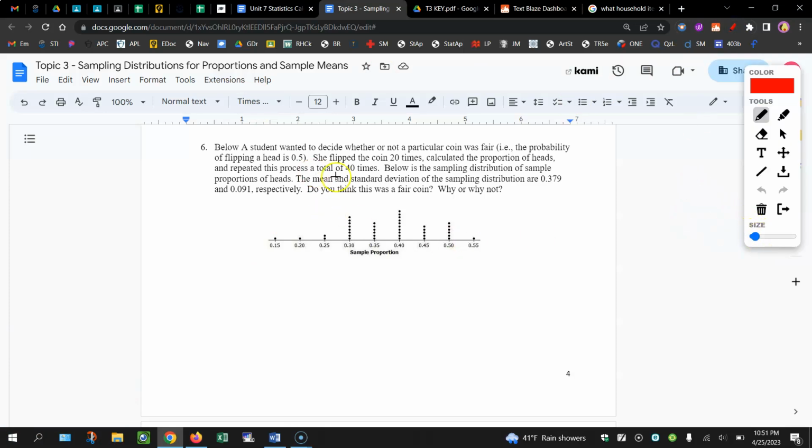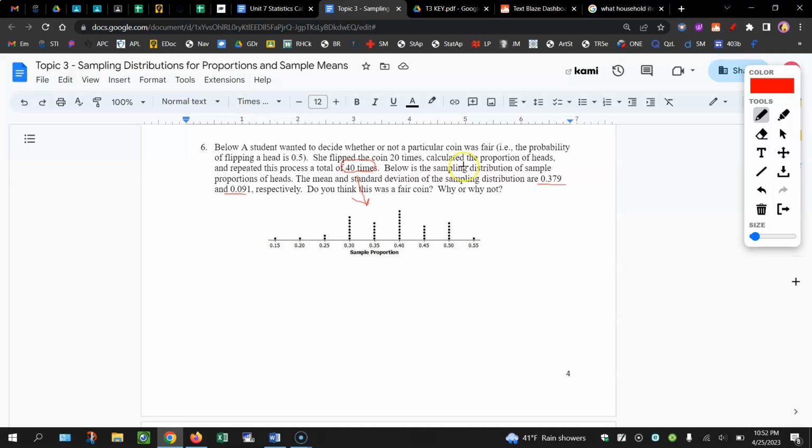So what they have is they flipped the coin 20 times, calculated the proportion of heads, and repeated this process a total of 40 times. So essentially that tells you there's 40 dots in this simulated sampling distribution here. And we know the mean and the standard deviation are this and this. And they want to know, is this a fair coin? So if it's a fair coin, it should come up about 50% of the time heads.